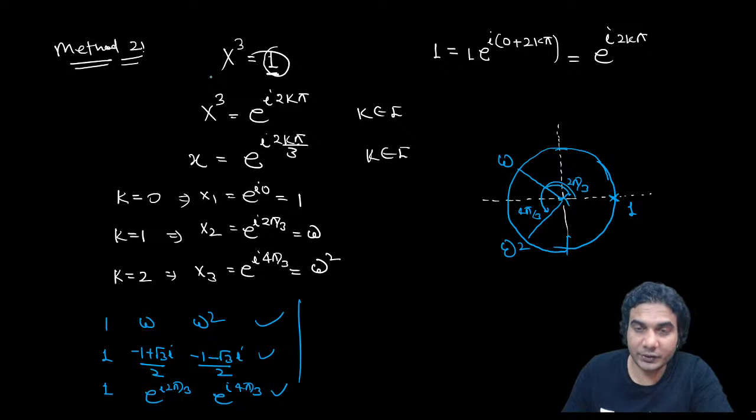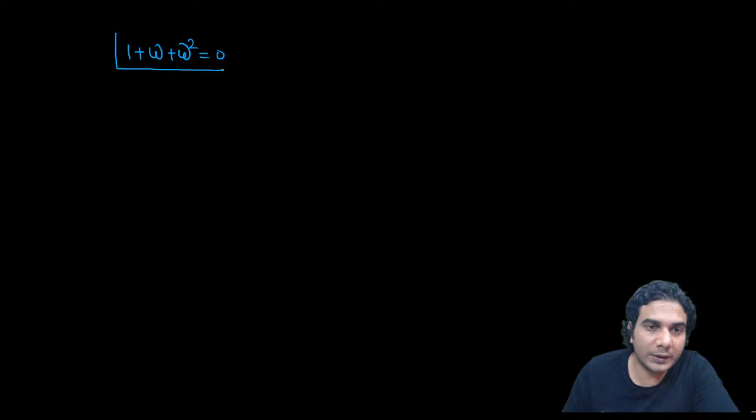Now I'll write the relations. So the first relation is very simple. The sum of all 3 roots, 1 plus omega plus omega square, will always be 0. Very, very important relation. There are many ways to understand it. You see, these are the roots of x cube minus 1 is equal to 0.